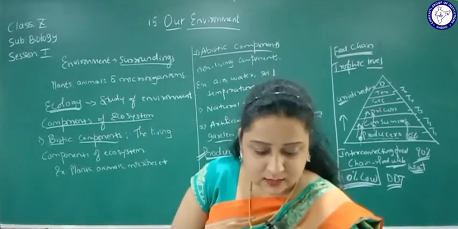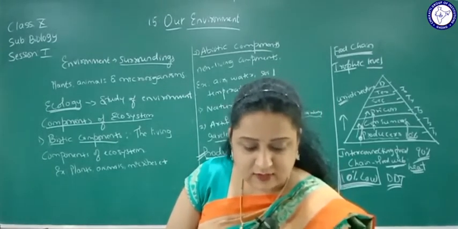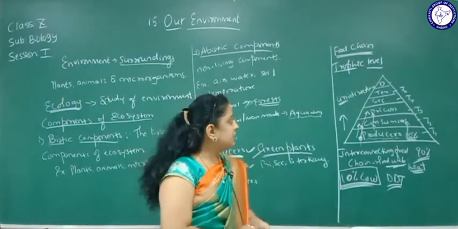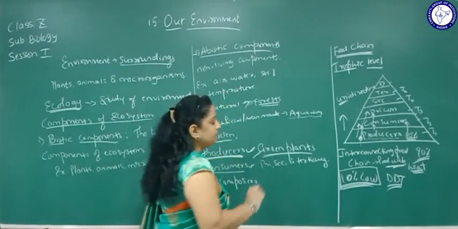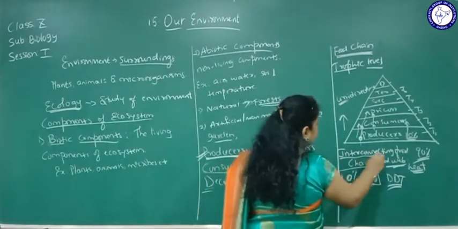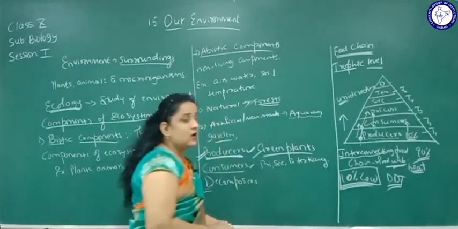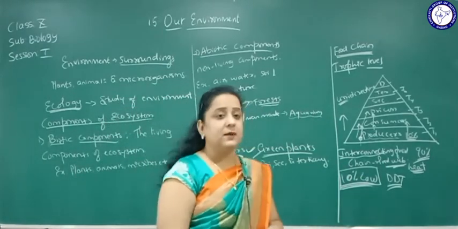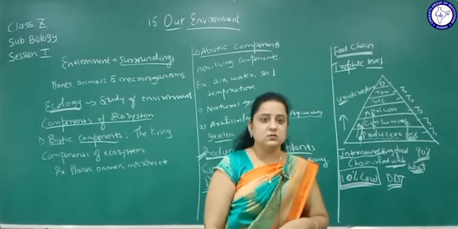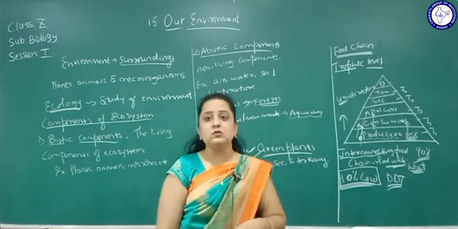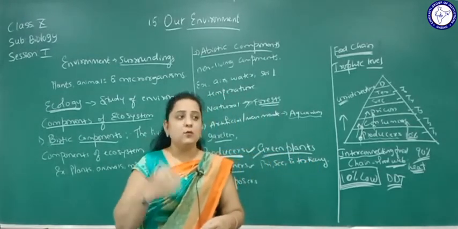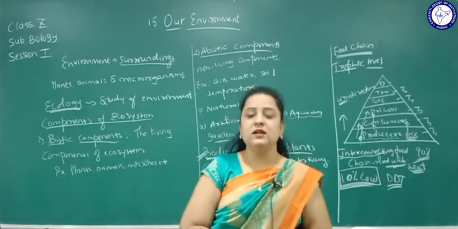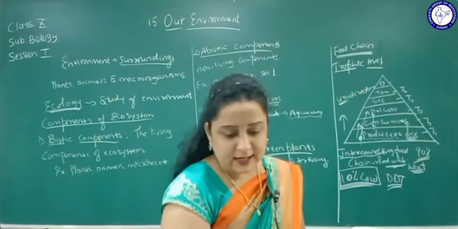Human beings occupy the top level in any food chain. See where human beings are: we are at the top level of the ecosystem, or in the pyramids. So a large amount of chemical is entering our body from producers, then primary, secondary, and tertiary consumers. The concentration of chemical goes on increasing and entering our body, leading to many harmful diseases. That is called biomagnification.